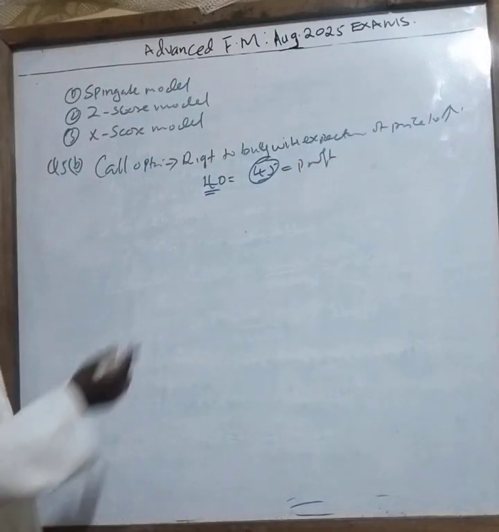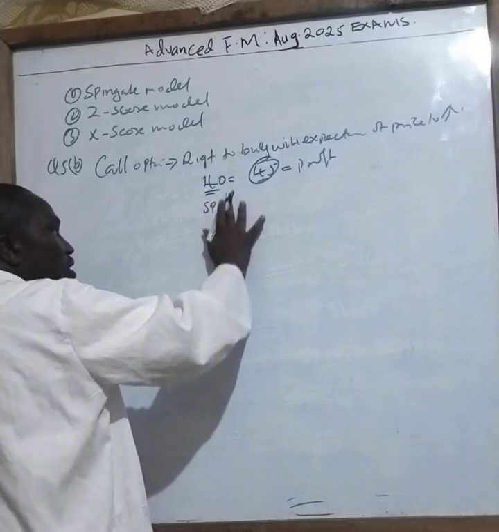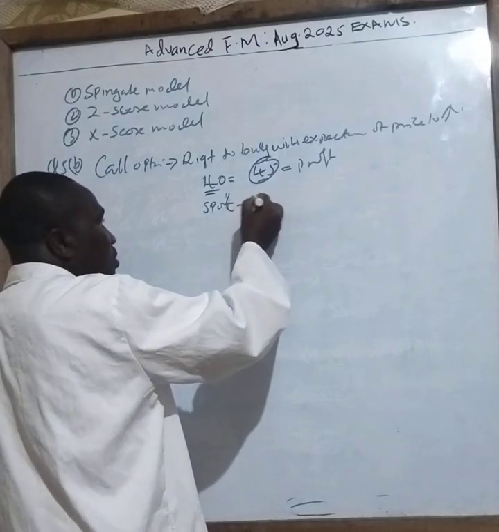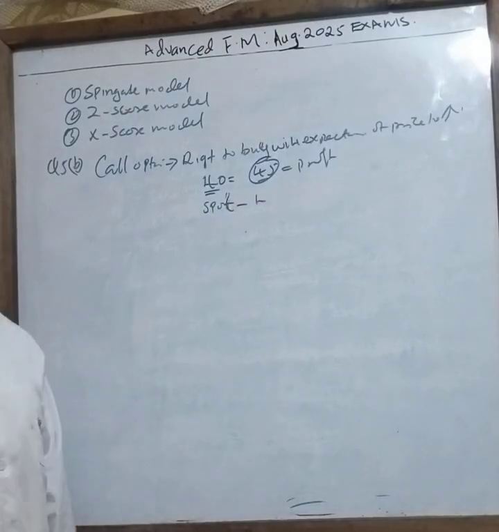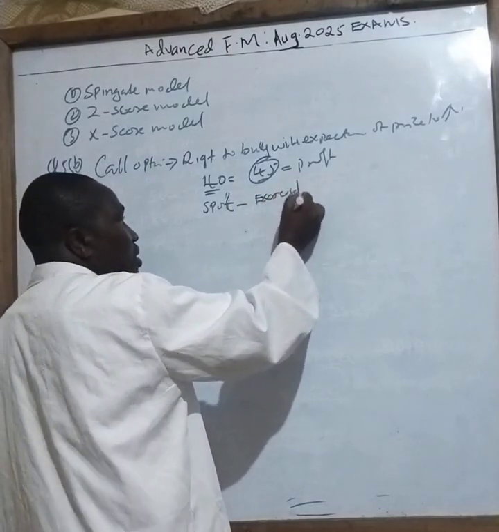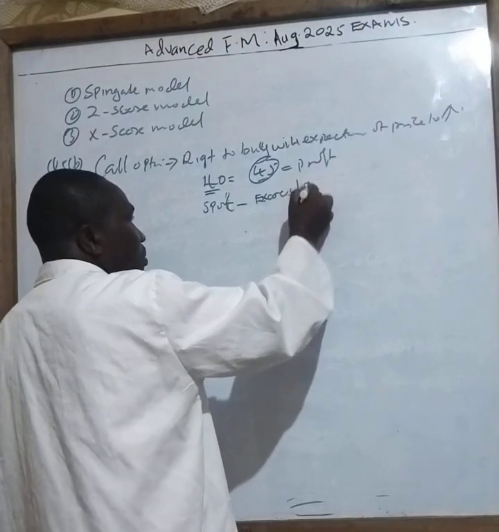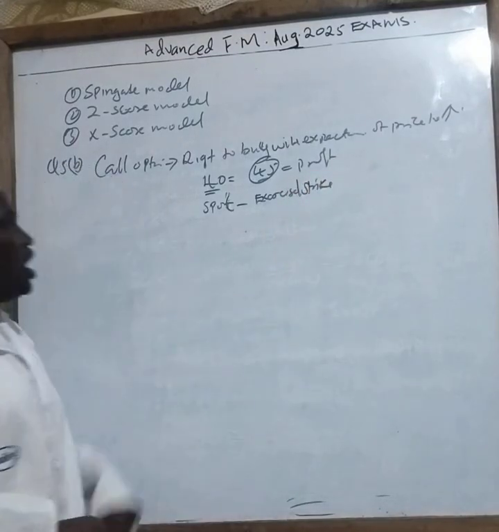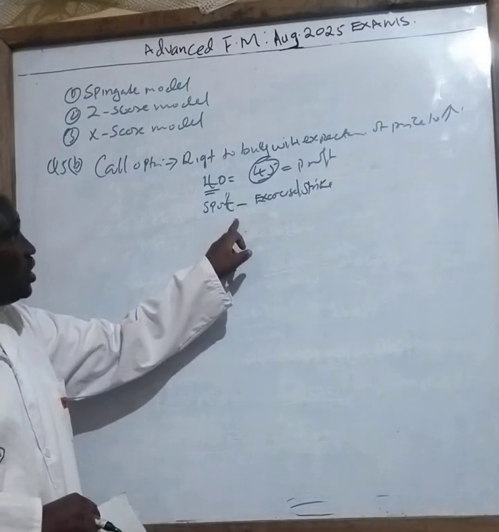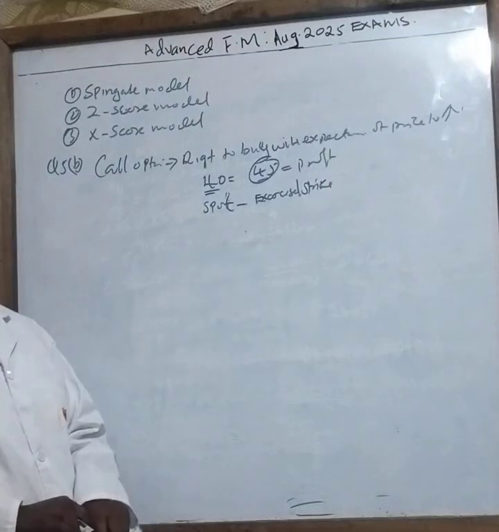Therefore, to calculate this profit, we take spot, which is another word for market price, minus the exercise price, which is also called strike. So if the price we signed into the contract is less than the current market price, which is the spot price, then we have made a profit. But if it is higher, we have made a loss.